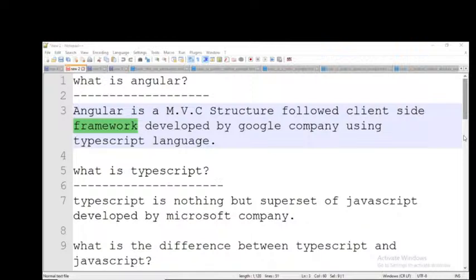For that purpose, we need to guess the keywords that the user will type in Google, and we need to do SEO, search engine optimization. Of course, that is not our task. Every company will have SEO persons, but we need to have a little knowledge about other departments also. That's what I'm telling.